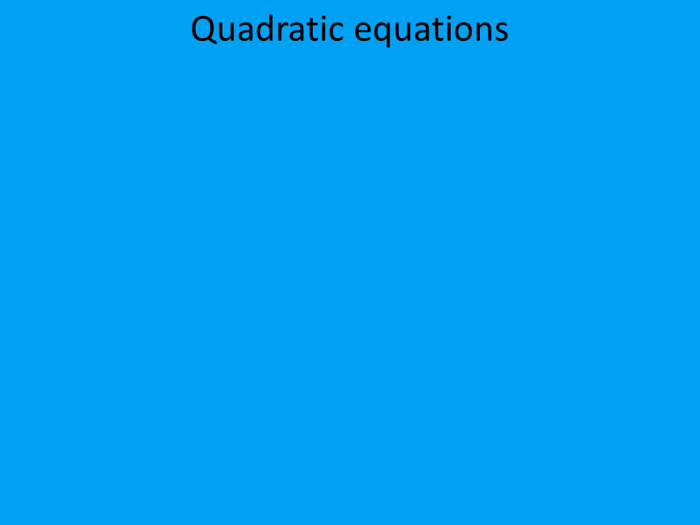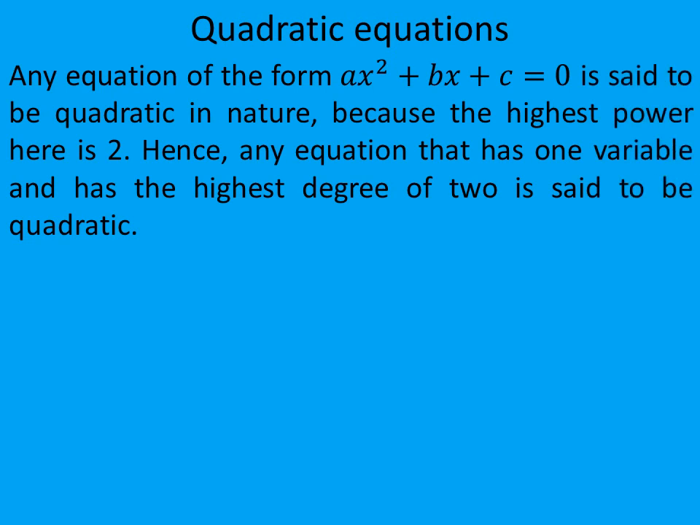So here we are. What are quadratic equations? Any equation of the form ax squared plus bx plus c is equal to 0 is said to be quadratic in nature because the highest power here is 2. Hence, any equation that has one variable and has the highest degree of 2 is said to be quadratic.